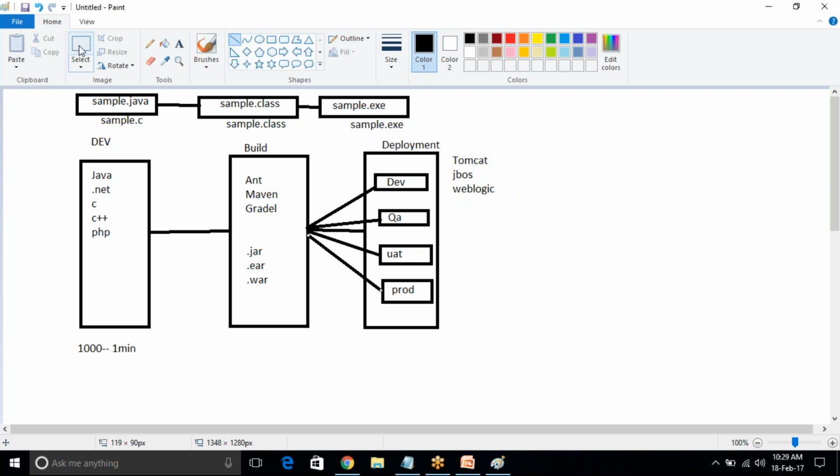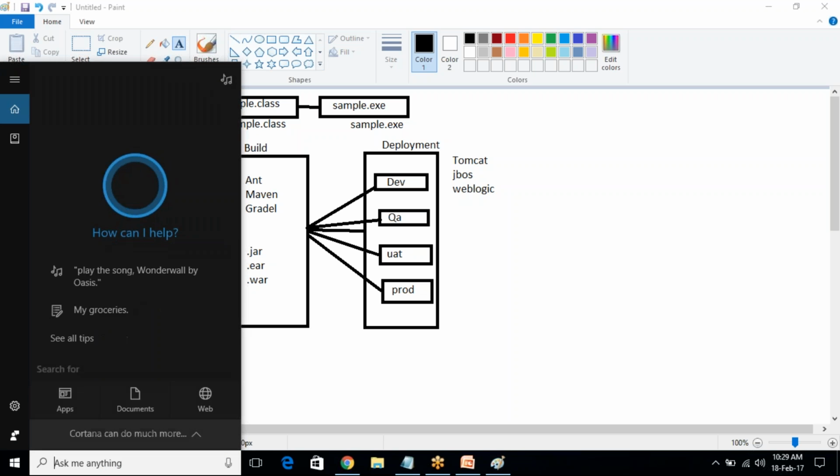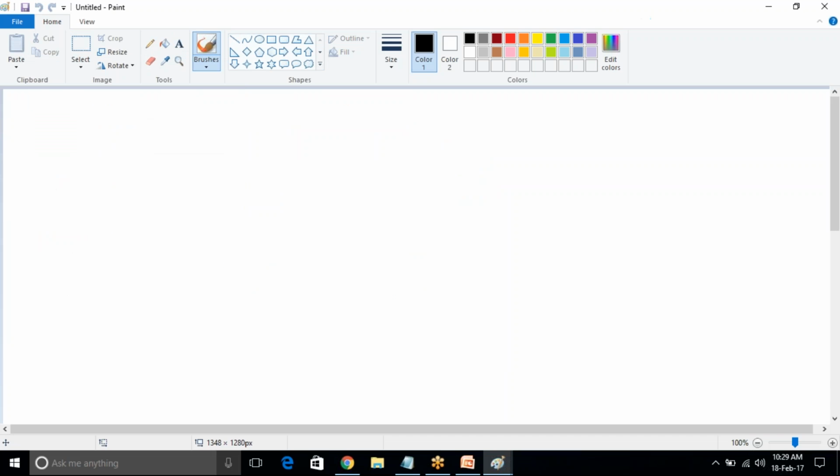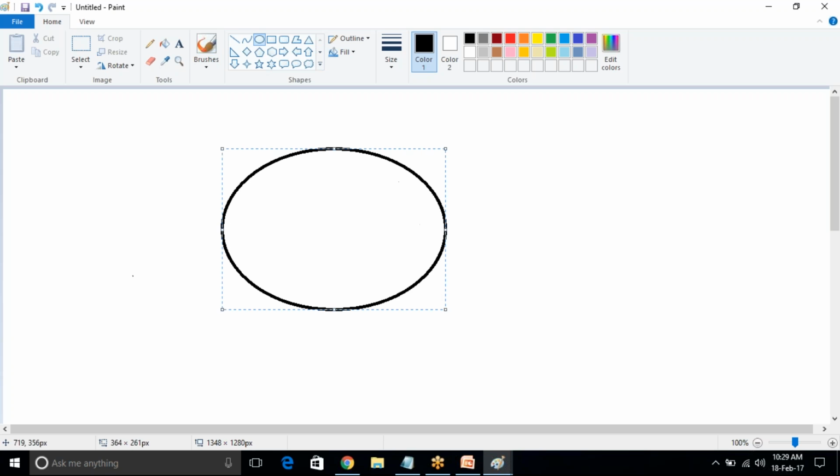See, here we are doing everything manually. Now what happened? Just a second, I will open one more pane. See, I have one project.